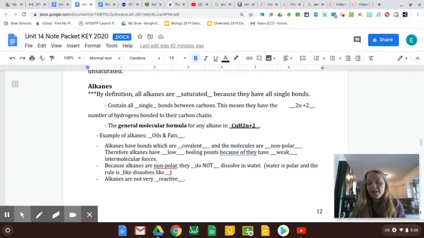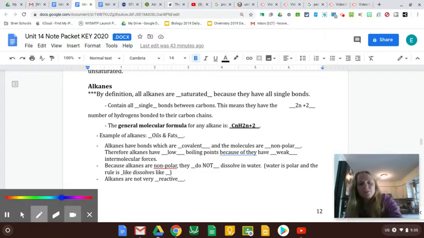Properties of alkanes, alkenes, alkynes. Remember, properties means characteristics, like what are they like? So alkanes, by definition, are saturated because they're all single bonds, and saturated is all single bonds. So they always contain single bonds. They have a general molecular formula that we haven't talked about yet, so I'll talk about that later.